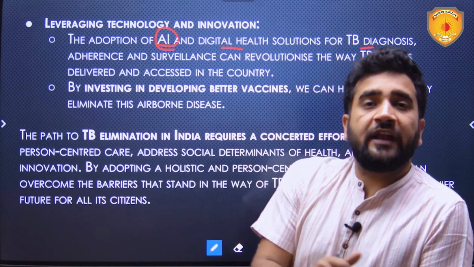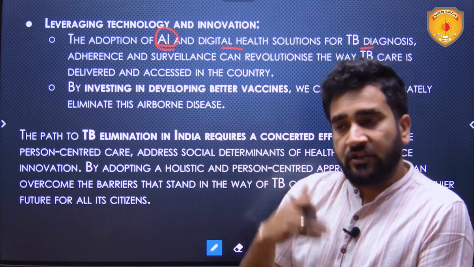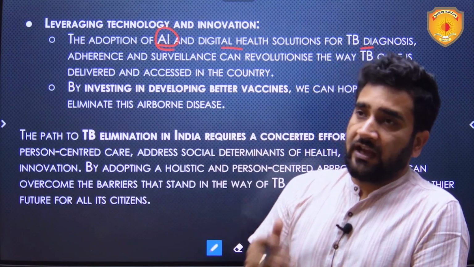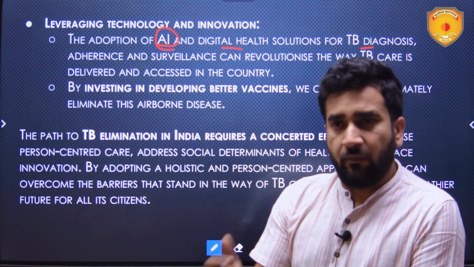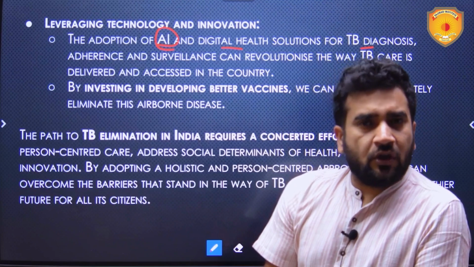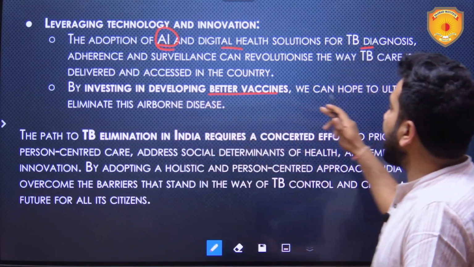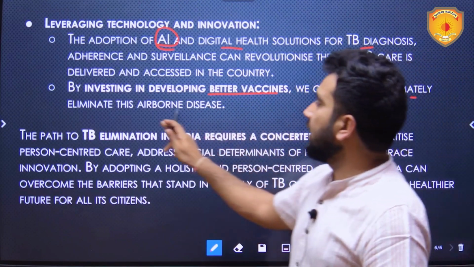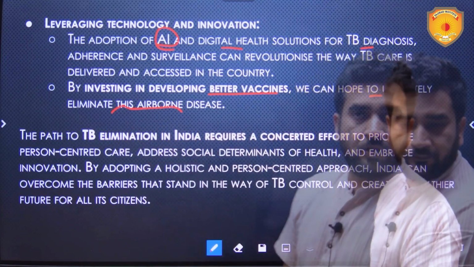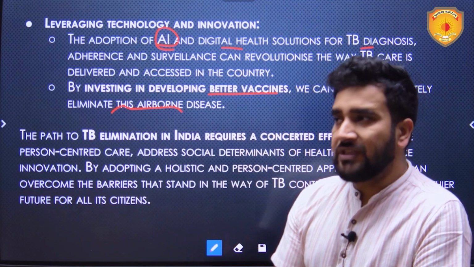If we are able to detect TB in early stages by using AI, then obviously we can start treatment at an early stage. It can reduce economic losses, it can reduce social stigma, and it can reduce losses of life also. Then, by investing in developing better vaccines, we can hope to ultimately eliminate this airborne disease. So we can do more and more research and development also. This can also help.